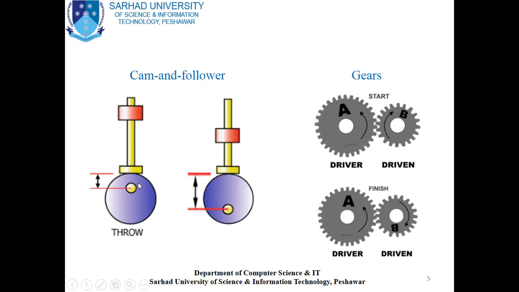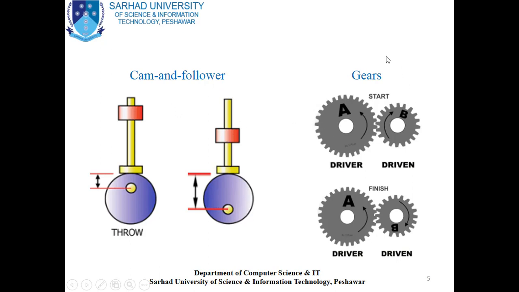If we rotate the cam in this direction, the distance between the follower and this point will increase. So we will get linear motion up and down by moving the cam clockwise. This is a mechanical device used in industries and factories.